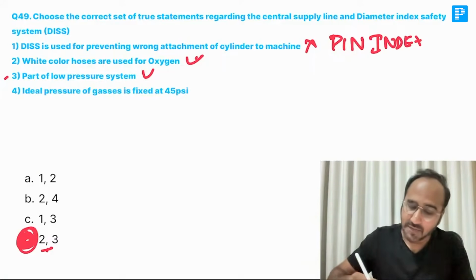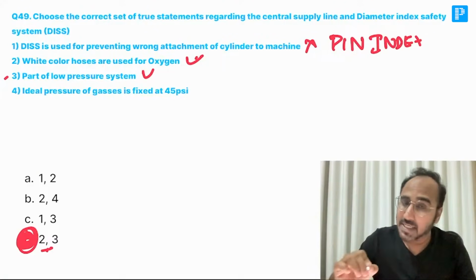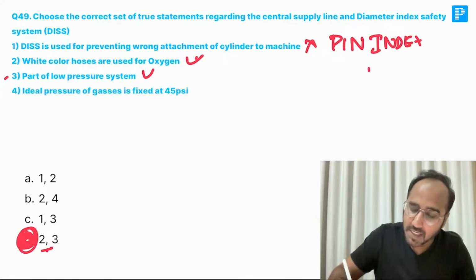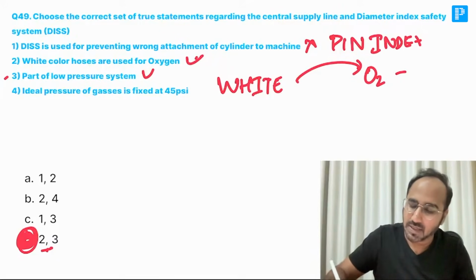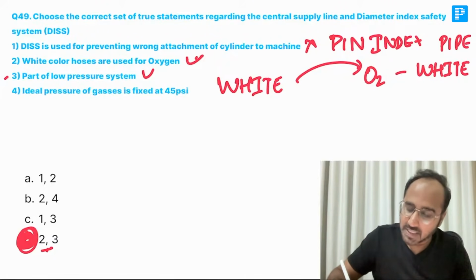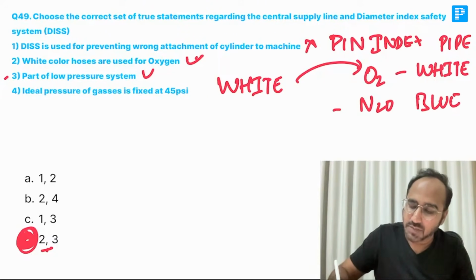Regarding the diameter index safety system, guys, remember the pipeline colors, they could be asking you. Pipeline of oxygen: remember, the oxygen cylinder color was black body, white shoulders. So take the shoulder color and you will get the pipeline color. That is white. Next, after oxygen, nitrous. What is the shoulder color? It is blue. So the pipeline color is also blue.